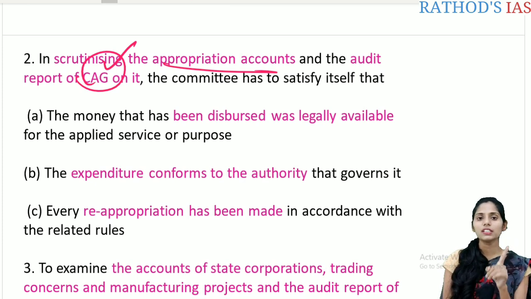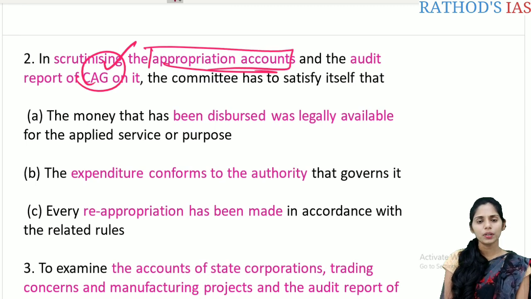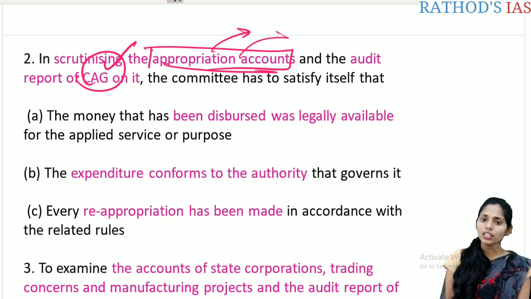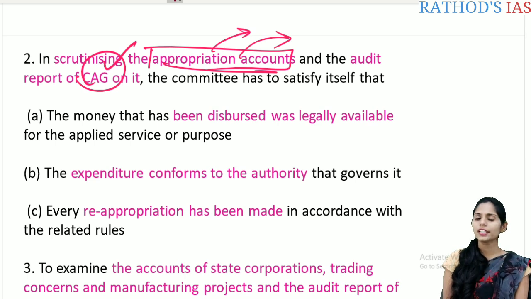So the first one is that the money that has been disbursed was legally available. Whenever we see this appropriation account, what is this appropriation? Appropriation means simply that we can withdraw the money from the Consolidated Fund of India. So without this appropriation bill, we cannot withdraw a single penny from the Consolidated Fund of India, as we studied in our earlier lecture, correct? So if you see here, the money disbursed was legally available for that purpose or not.